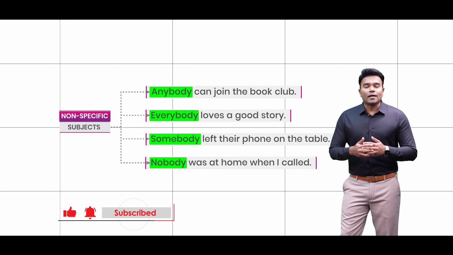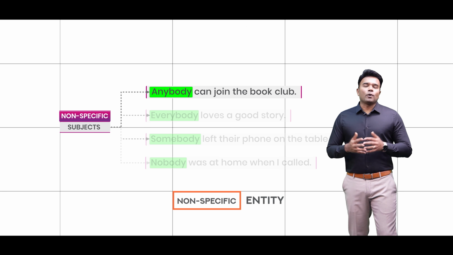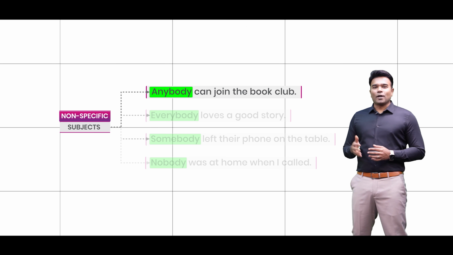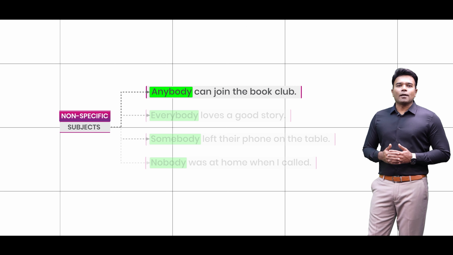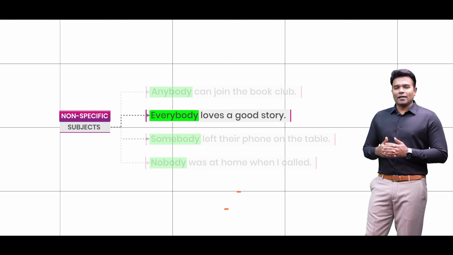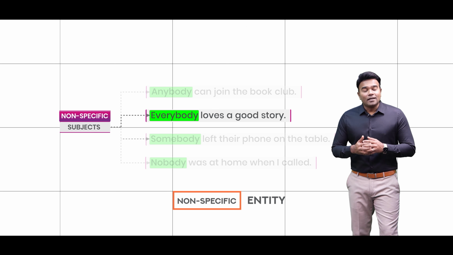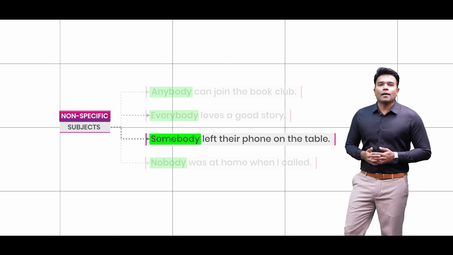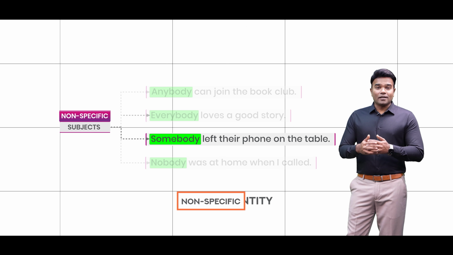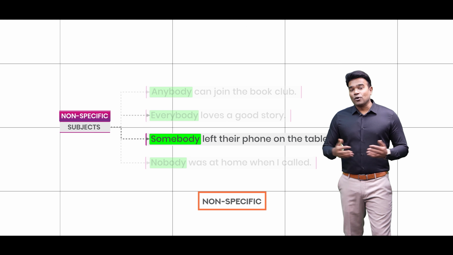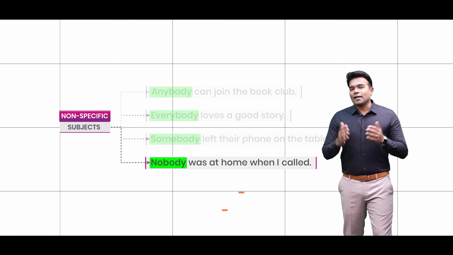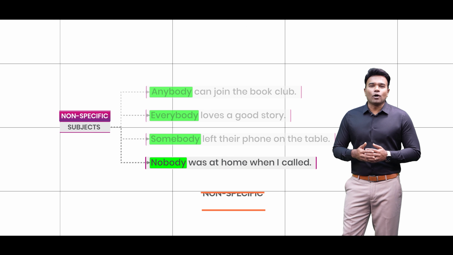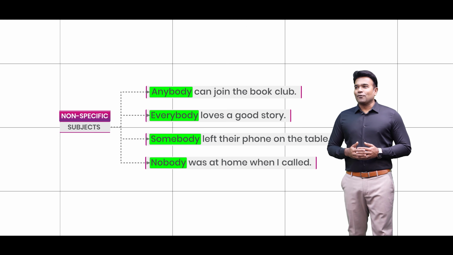After all, the word anybody in the first sentence suggests that the book club is open to all the people and that there are no specific qualifications that are required for the membership into the book club. Anyway, in the second sentence, everybody refers to all the people in general, indicating that universally people love good stories. In the next sentence, somebody refers to that unidentified person, suggesting that the owner of the phone is not known. And in the last sentence, the term nobody indicates that no one was at home and that it emphasizes the absence of people.